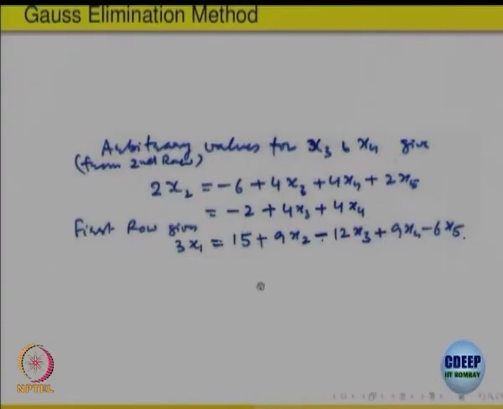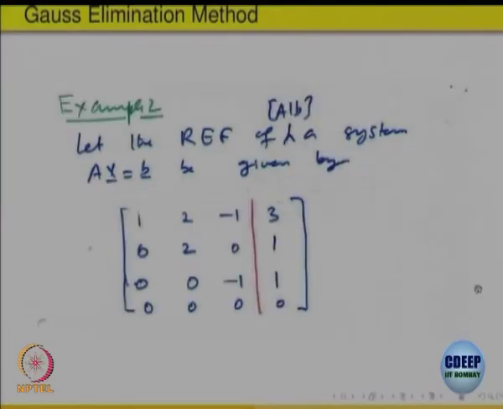So, your solution will involve only two variable quantities, x 2 and x 4, which get arbitrary values, right. So, that is our solution. So, let us do one more illustration, so that you understand.